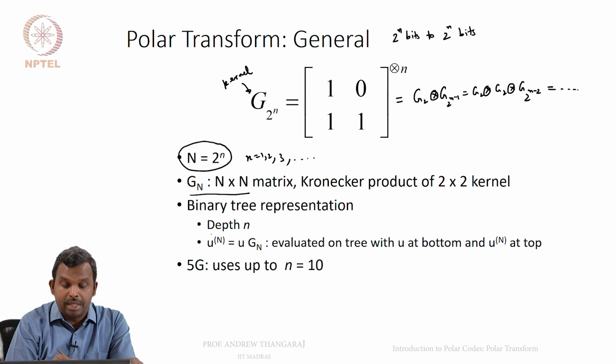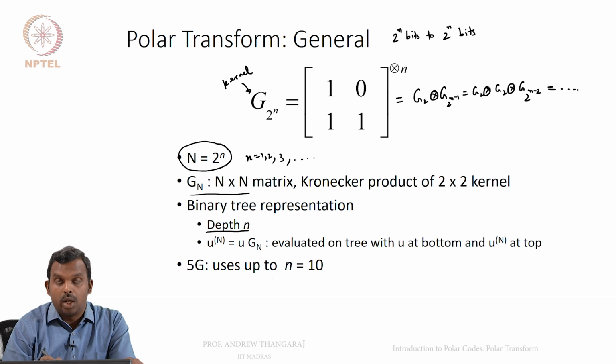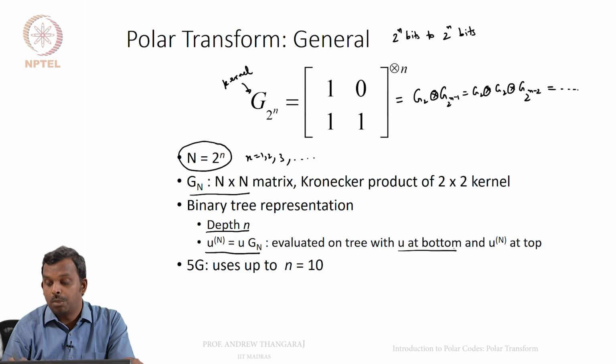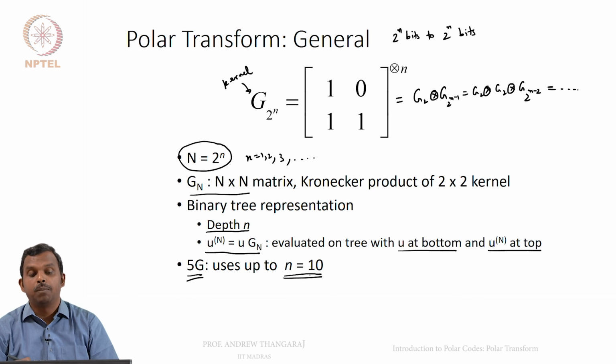The binary tree representation will have depth n, 1 root and 2 power n leaves, and the leaves will be at depth n, and this is the multiplication. So, it is evaluated on the tree with u at the bottom and x at the top, and 5G, like I said, uses up to n equals 10. So, this is the polar transform, the general picture.